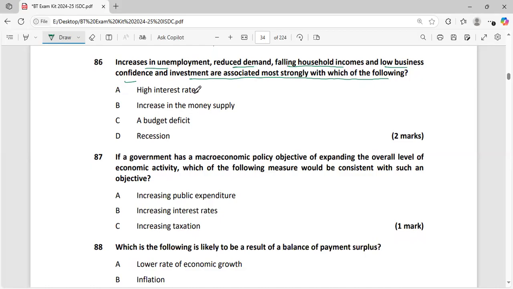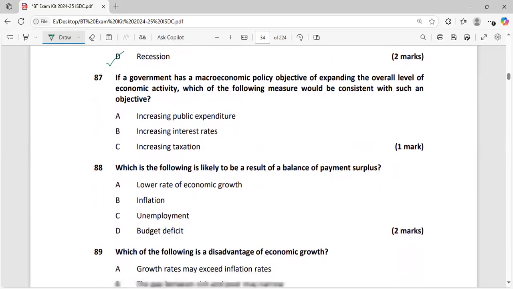High interest rate, increase in the money supply, a budget deficit. This is called recession, where unemployment is rising, demand is falling, household income is falling, business confidence is falling, and investment associated with this is falling.